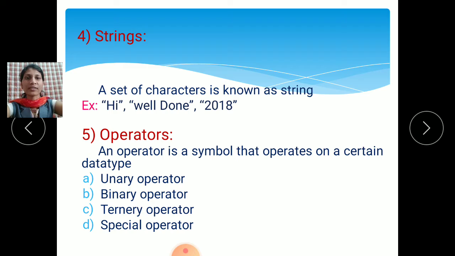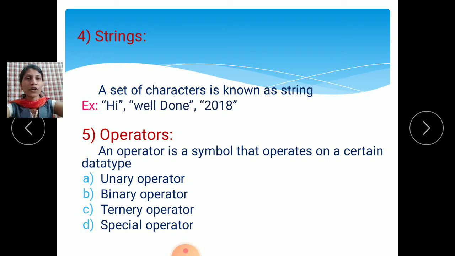What do you mean by strings? A set of characters is known as a string. In the previous video, we discussed the string constant. A string constant is a combination of alphabets, such as a word. A character constant is any single alphabet. If you want to declare a single alphabet, that is known as a character constant. The format is a single quotation for a character constant and double quotes for a string.